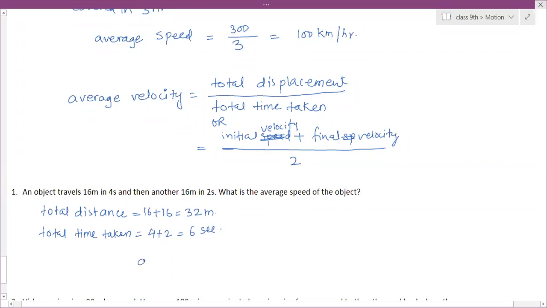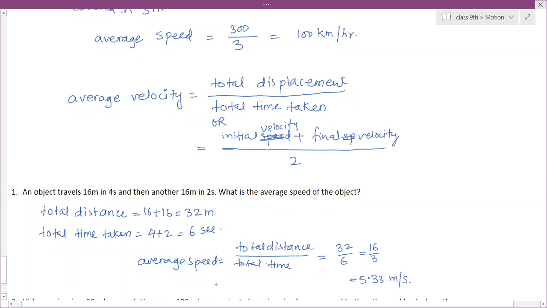So average speed is equal to total distance divided by total time, don't forget to write the formula. That is equal to 32 by 6, that is 16 by 3. That is 5.33 meters per second.